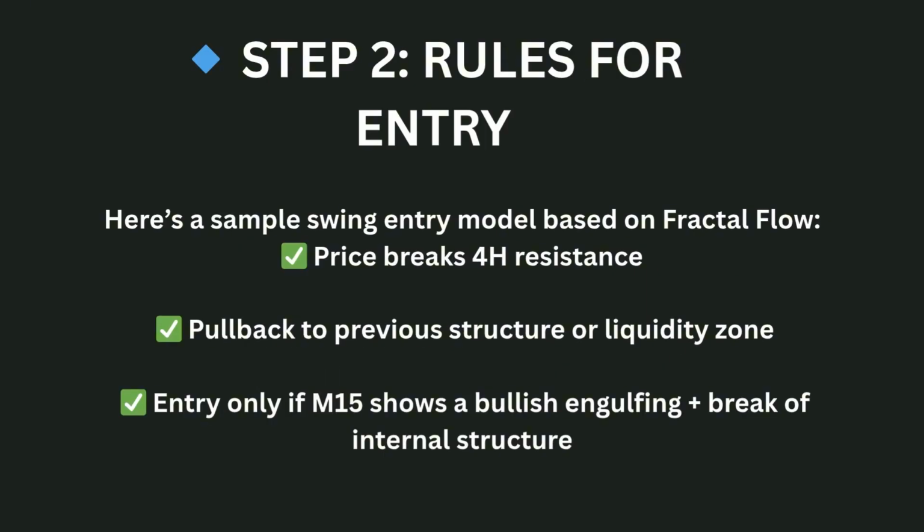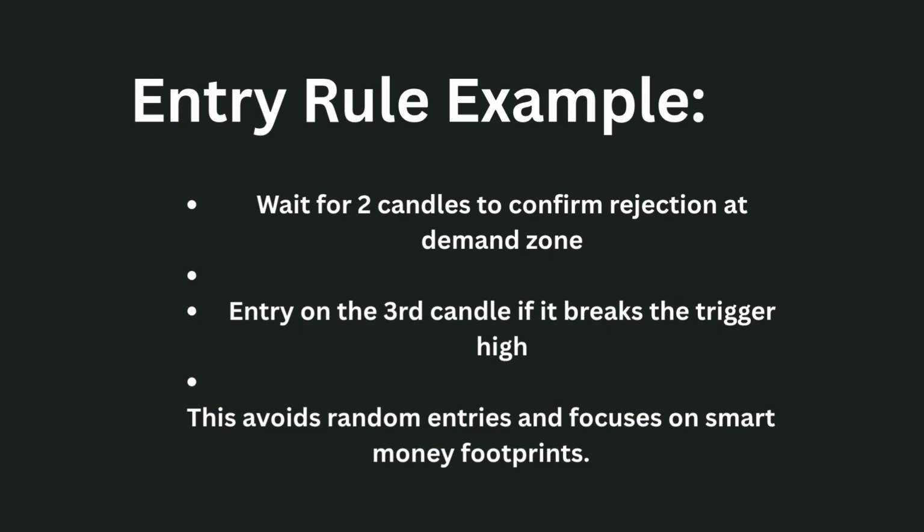Step 2. Rules for entry. Here is a sample swing entry model based on fractal flow. Price breaks 4 hour resistance. Pulls back to previous structure or liquidity zone. Entry only if the 15 minutes shows a bullish engulfing plus break of internal structure. Entry rule example: wait for 2 candles to confirm rejection at a demand zone. Enter on the third candle if it breaks the trigger high. This avoids random entries and focuses on the smart money footprint.